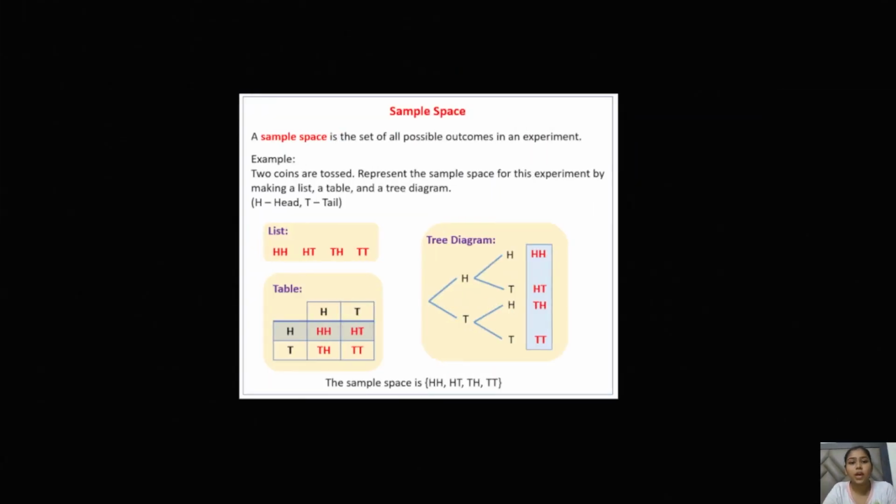Moving ahead with the last thing that we have to study here. This is the sample space pairing.